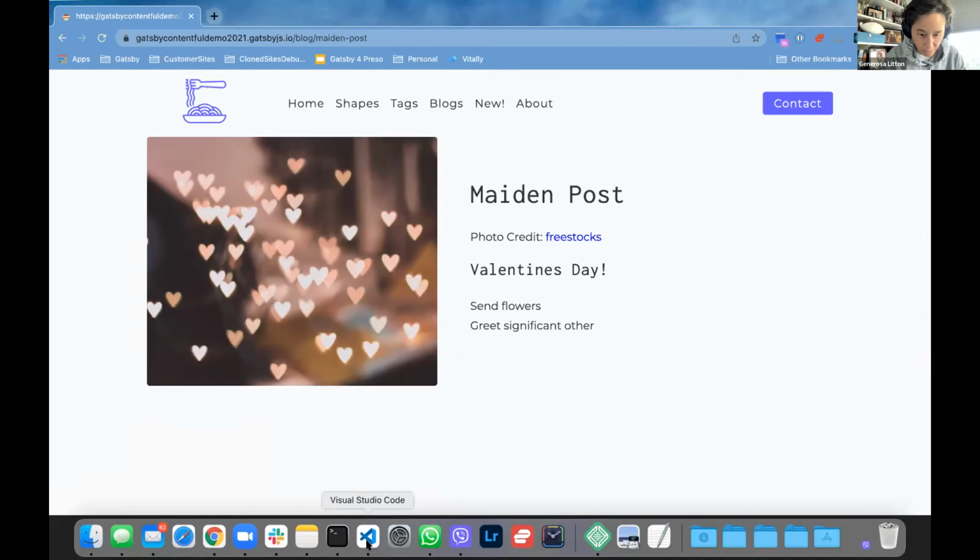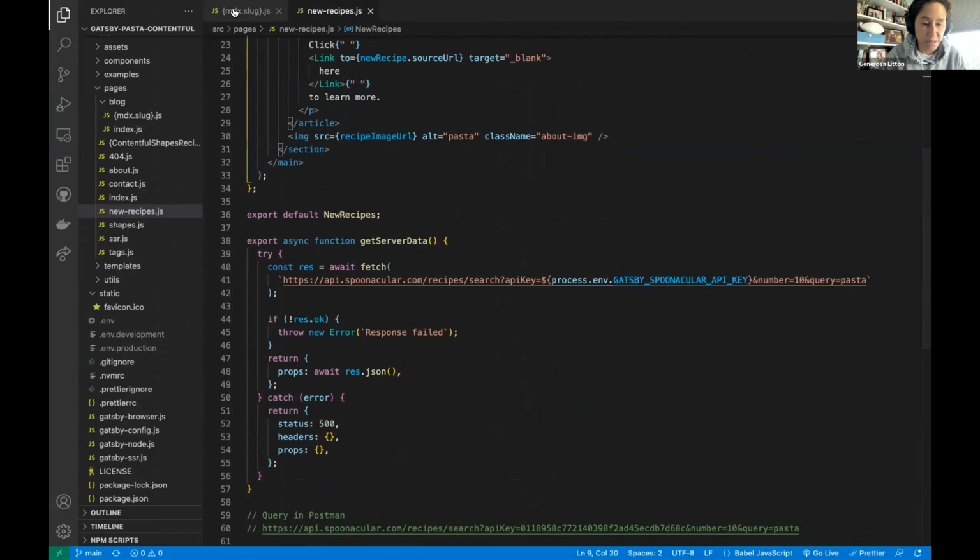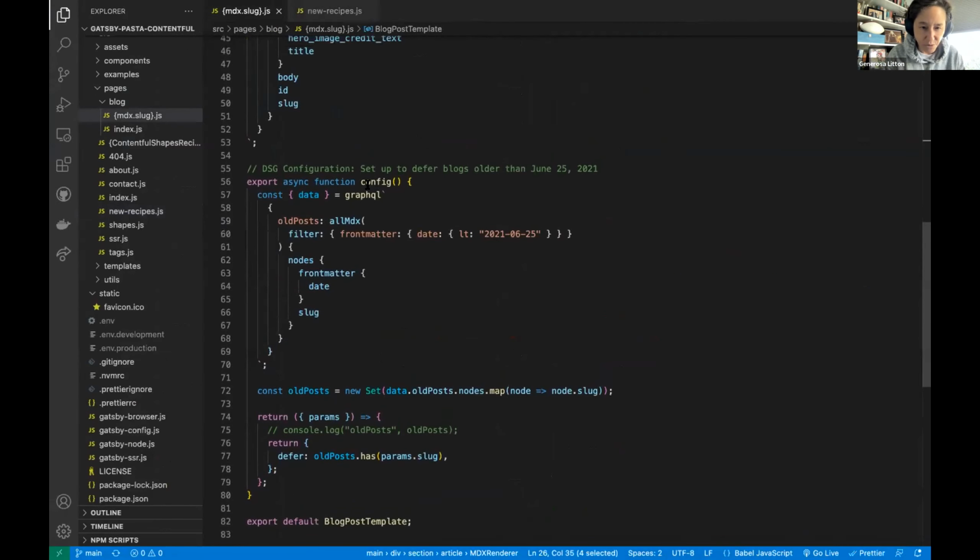The way it looks in code is we've added this config function that allows you to query your data. In this instance, I'm querying the data and saying, give me all of the blog posts that are June 25 and earlier.